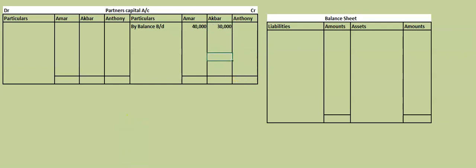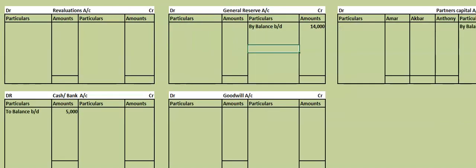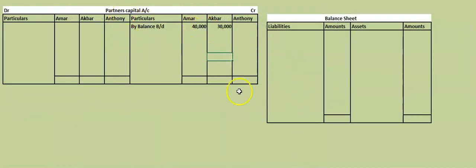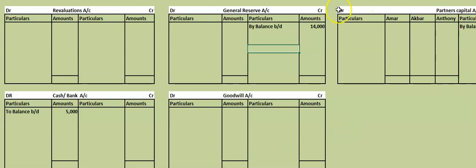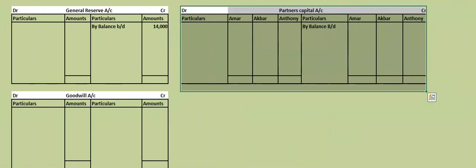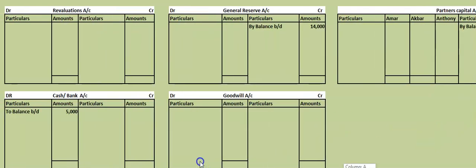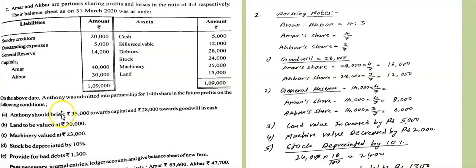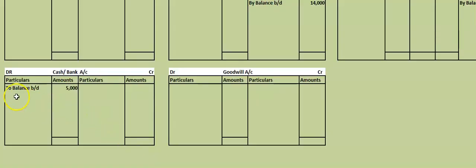This is our first entry. Always in every problem that is the first step. First you have to take cash balance, general reserve if it is given, and partners capital account you have to take the balance. Then what is the next step? You have to take what he gave. Anthony should bring 35,000 towards capital and 28,000 towards goodwill in cash. This entry will write. A new partner is admitted, no? That entry in the receipt side of the cash.